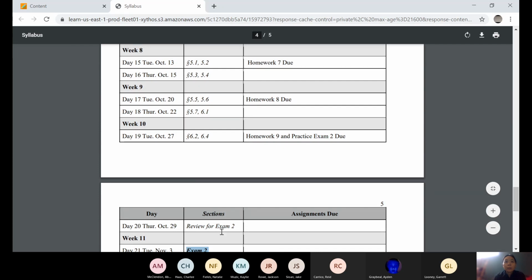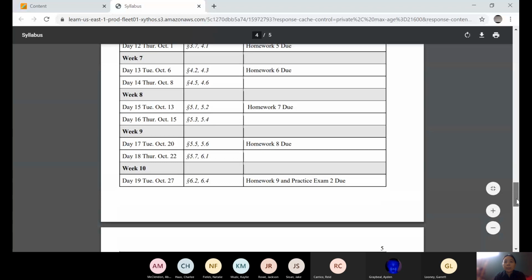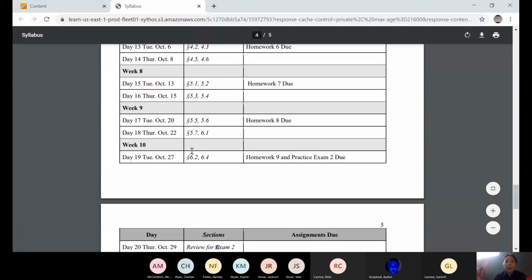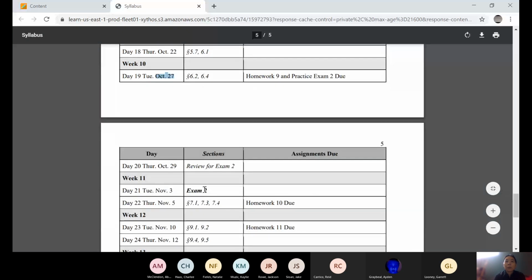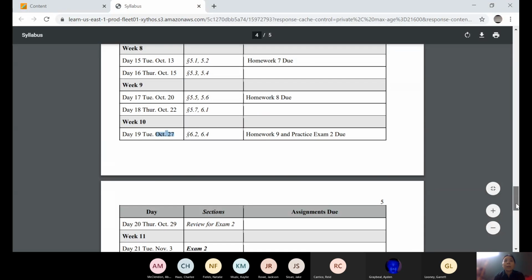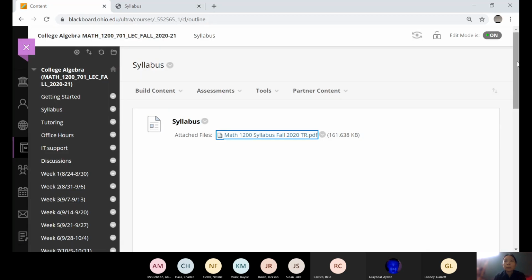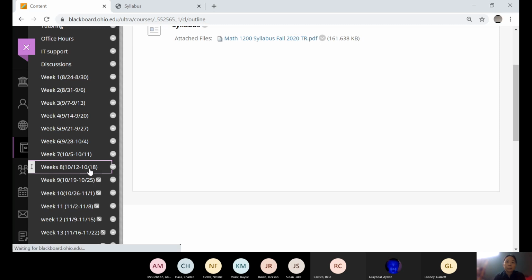So next, under week 10, October 29th, will be our review. So I will give you the solutions to the exam 2. Sorry, not exam 2, practice exam 2. So you have to turn it in on October 27th. You can turn in after the review class because the solutions will be given. So you have 2 weeks to do that. Okay, all right, let's look at the one I posted under week 8.